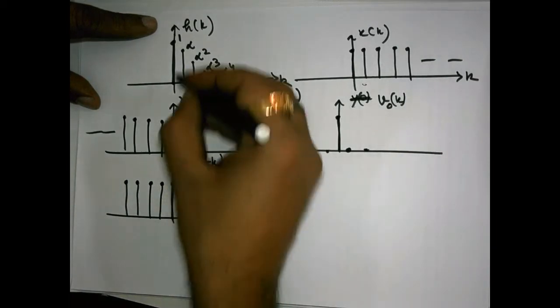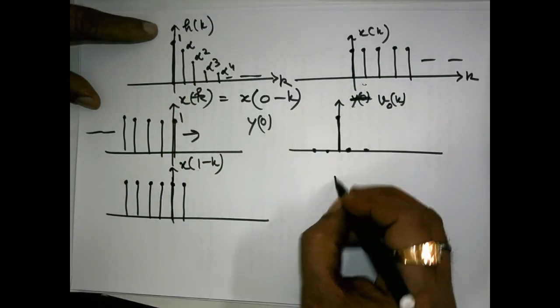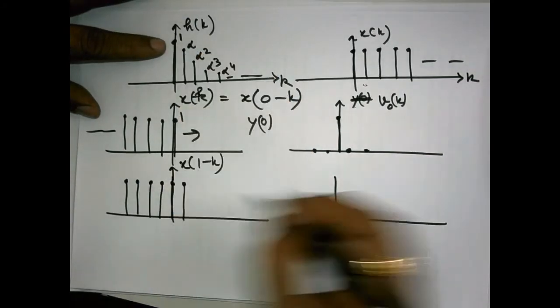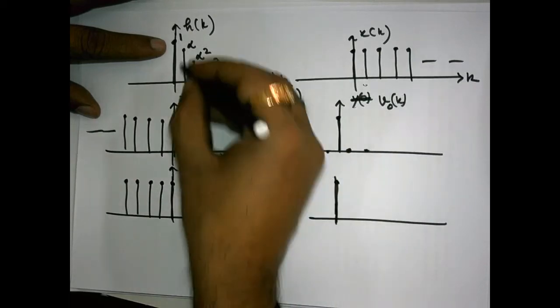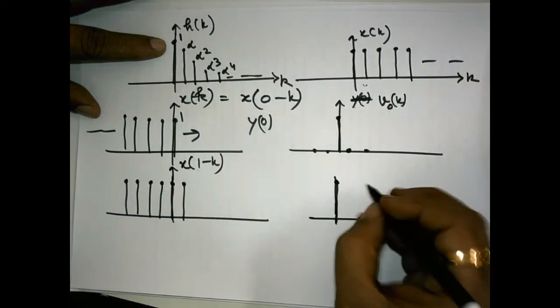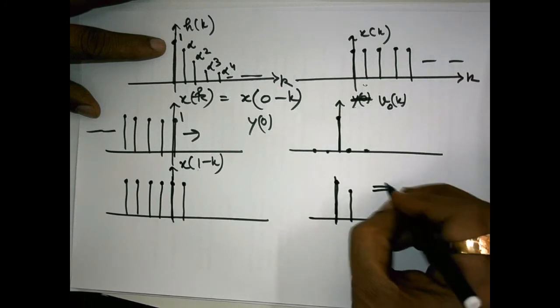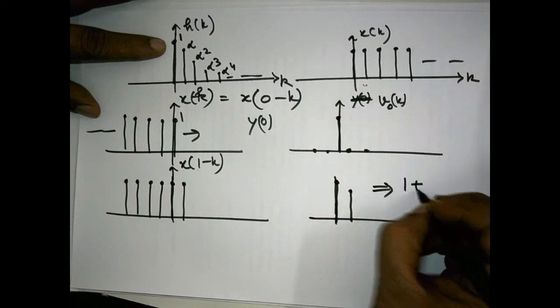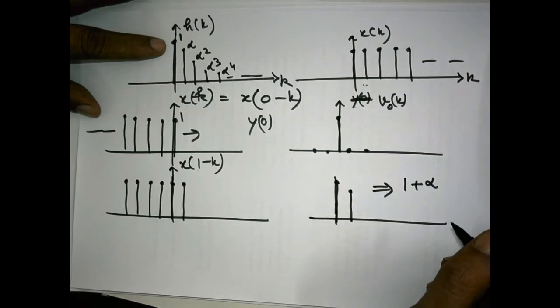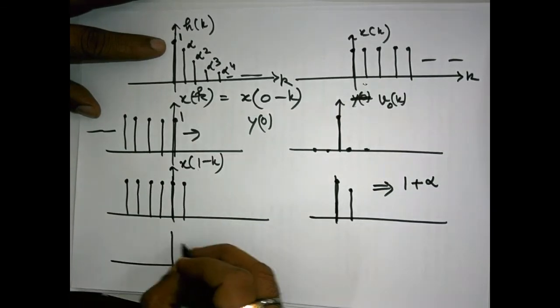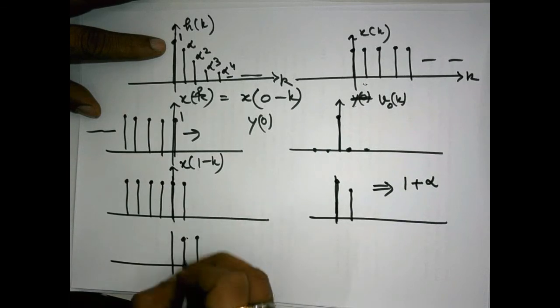So here the intermediate result because of multiplication is 1, and then 1 multiplied by alpha is alpha, and if you add the values, this will be 1 plus alpha. And if you further shift it by 1 more unit in time, this will result like this.